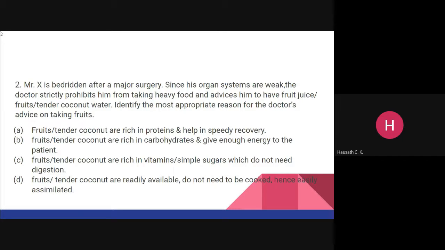No, ma'am. Where is the reason? You tell this is analysis. Like for example, fruit juice, tender coconut. So it's already given. So you're telling it is an analysis question. The other one is application. Okay, thank you, ma'am.